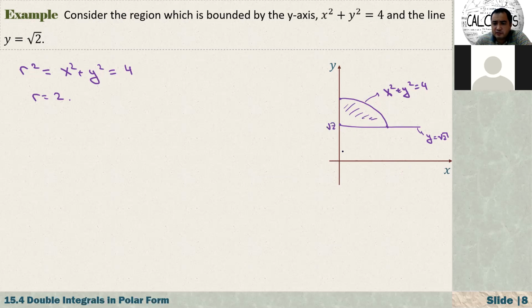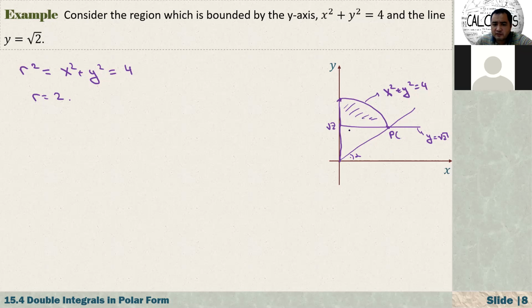So this one is square root of 2. Now, if you find y equals square root of 2, what is the intersection point? Because they intersect here and here and here, we have 3 different points, right? So if I draw a line, let's say r, or the angle theta, first I have to find this theta. Let's say it is alpha, and this angle is just 90 degrees. To do this, let me find the coordinates of this point, then I can determine this alpha.